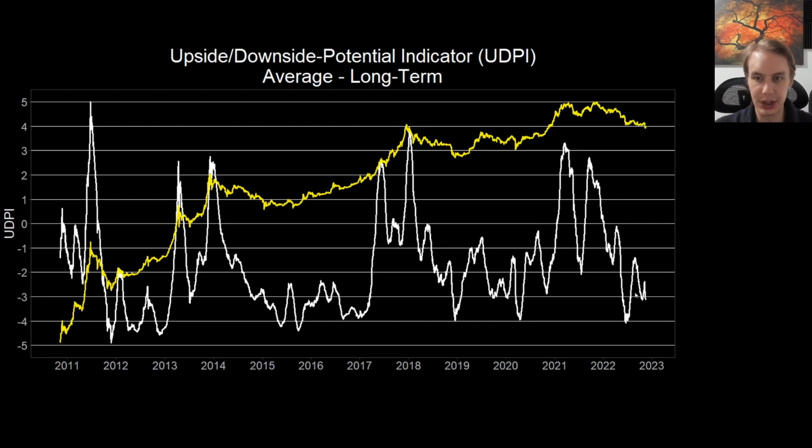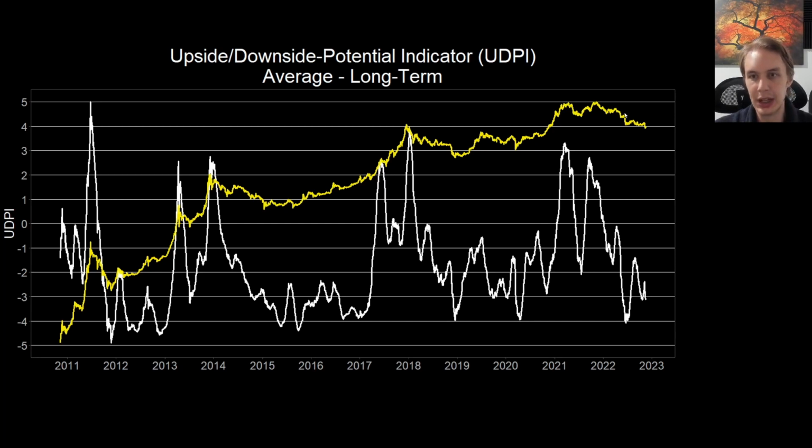And then it was only once the UDPI had reset to some degree, had moved up more towards neutral, pricing in the possibility for more downside. Basically, the floor was falling out beneath us, and we were also realizing a little bit of upside potential. It was basically saying that the possibility of something like this was rising. It's not to say that it was guaranteed, right? The FTX collapse is something that not a lot of people saw coming. It's not something that had to happen. If FTX wasn't playing fast and loose with customer funds and basically committing rampant fraud across the board, we probably would not have seen this capitulation as we did, this move down to a lower price zone in the crypto market.